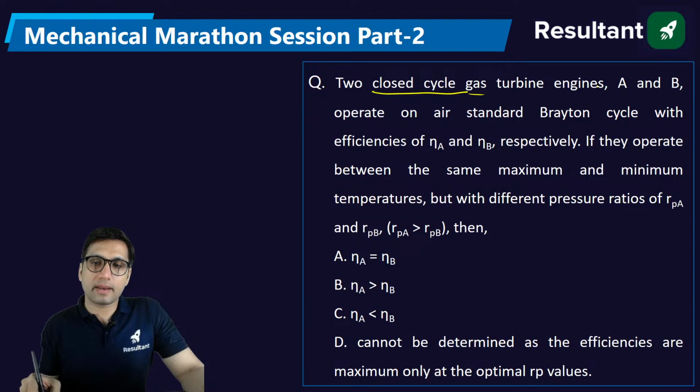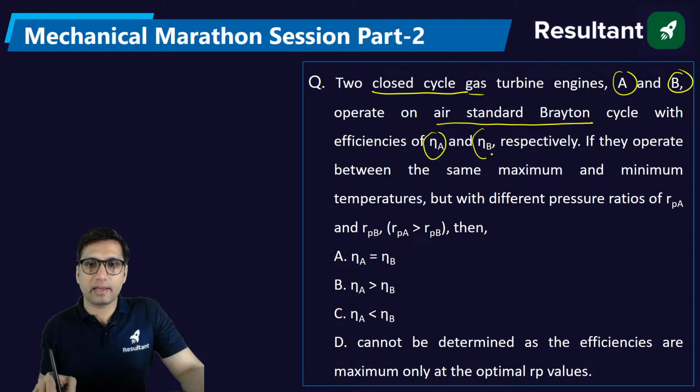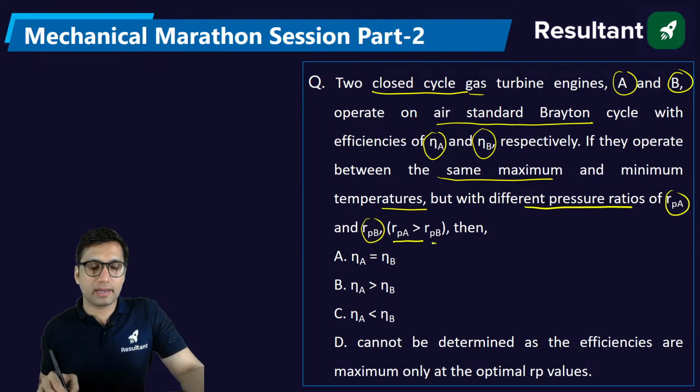Two closed gas turbine engines A and B operate on air standard Brayton cycle with efficiency eta A and eta B. If they operate between the same maximum and minimum temperature but with different pressure ratio of RPA and RPB, such that pressure ratio of the first gas turbine is greater than the second, then what can be said about the efficiency?